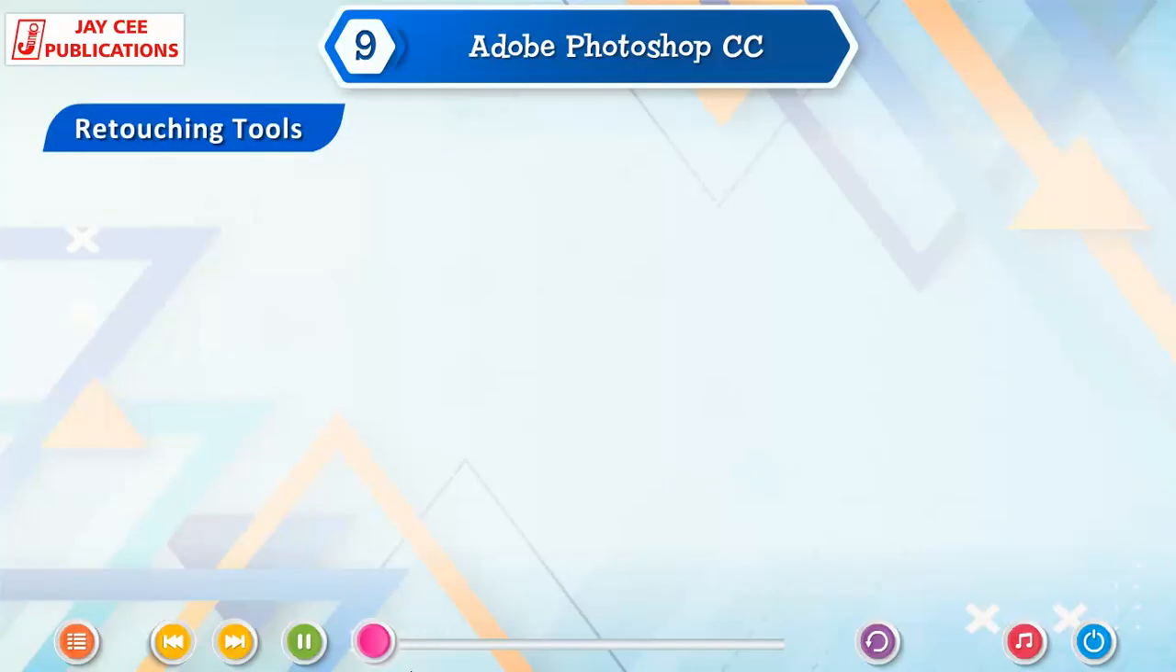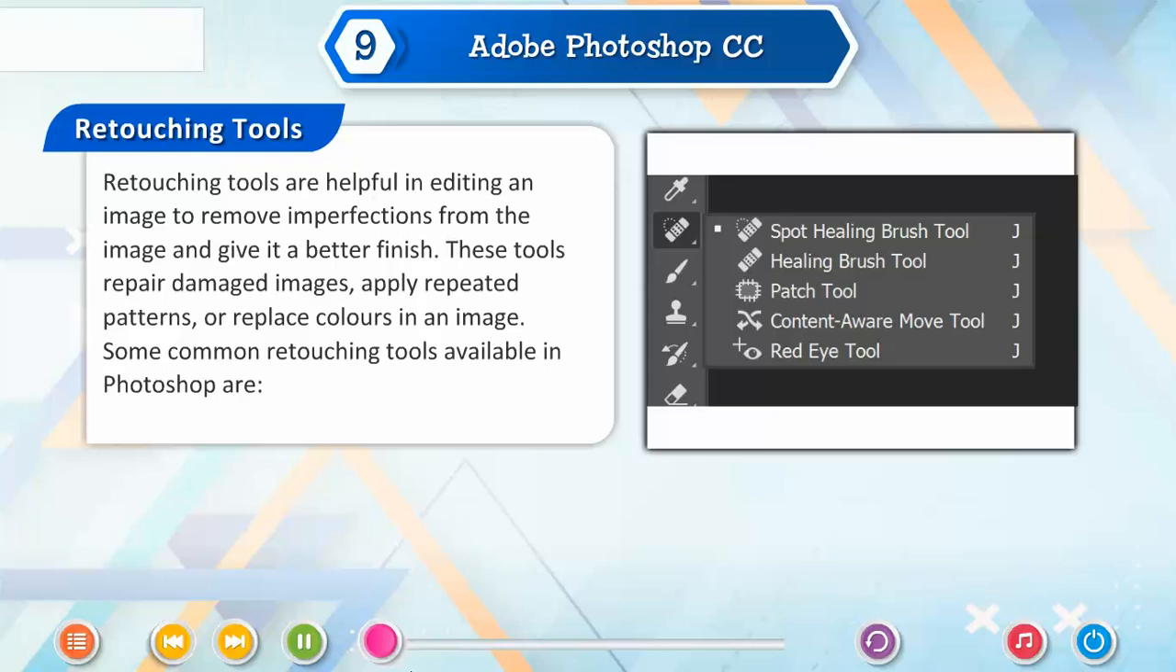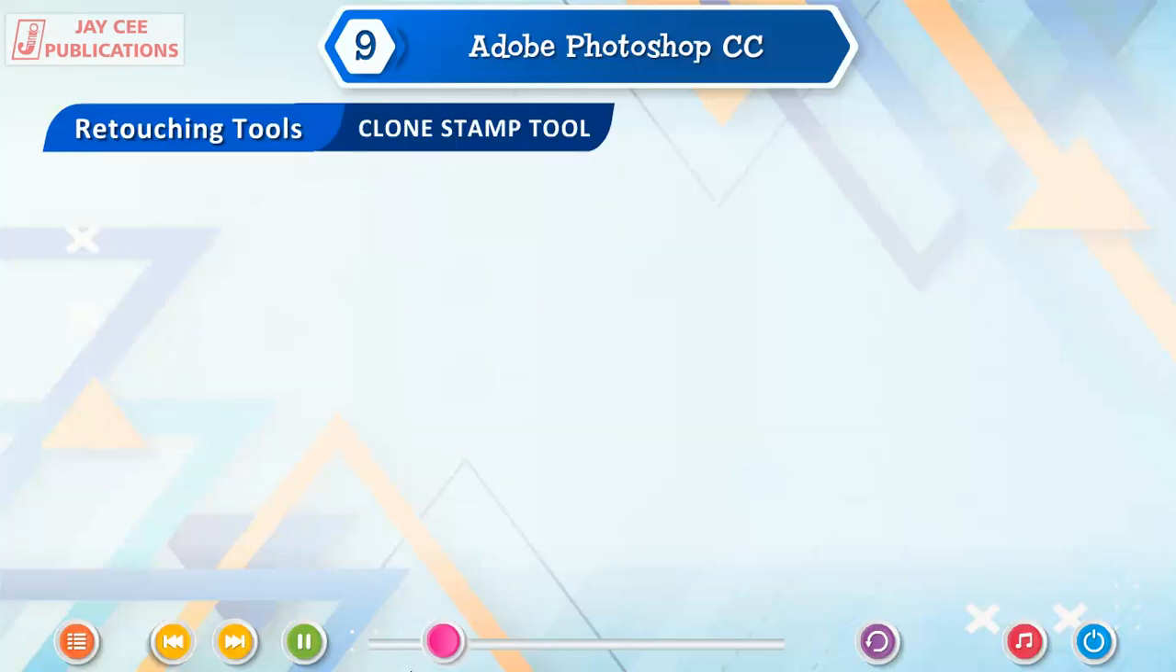Retouching tools. Retouching tools are helpful in editing an image to remove imperfections from the image and give it a better finish. These tools repair damaged images, apply repeated patterns or replace colors in an image. Some common retouching tools available in Photoshop are Clone Stamp Tool.